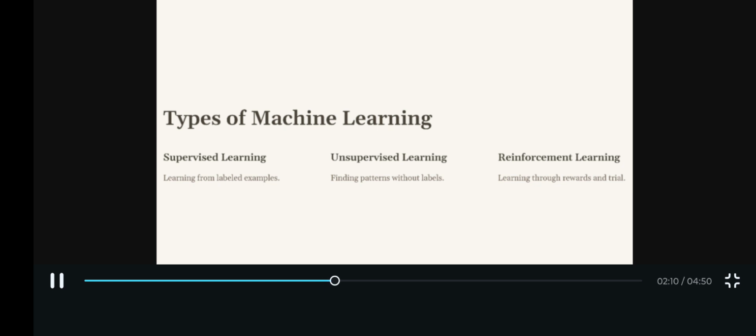And unsupervised learning. We just give the computer the data without the answers and it tries to find groups or patterns by itself. And the third one is reinforcement learning. The computer learns by trying things and getting rewards or penalties, like learning by playing a game.